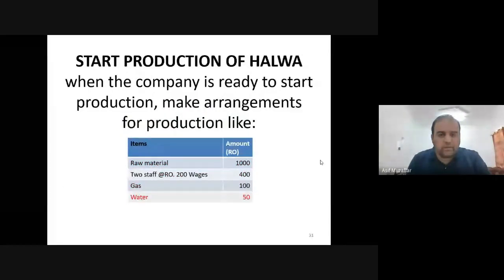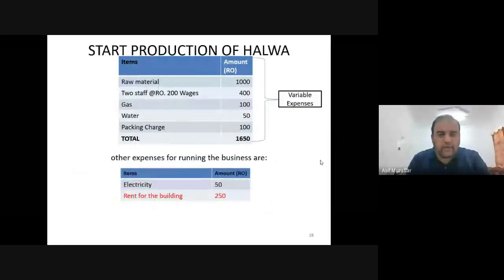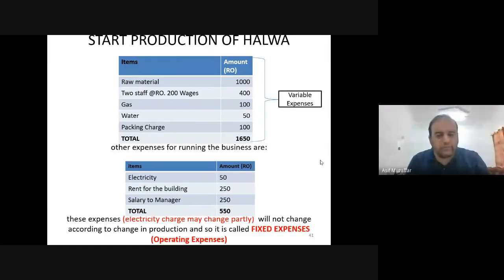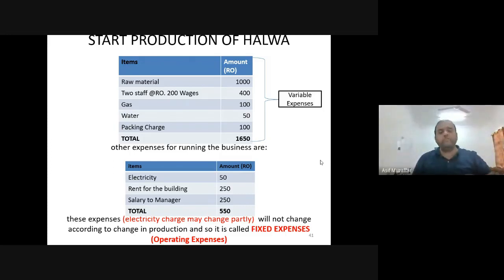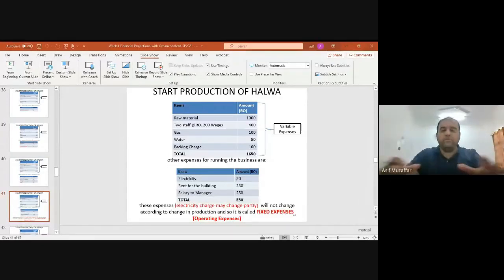So these are the direct expenses, and now these are the indirect expenses. Yes, what is the question? Why is electricity indirect? Because for a halwa making company, it's a good question actually. Because in a halwa making company, when you are making halwa, you are using gas to make halwa, not electricity.